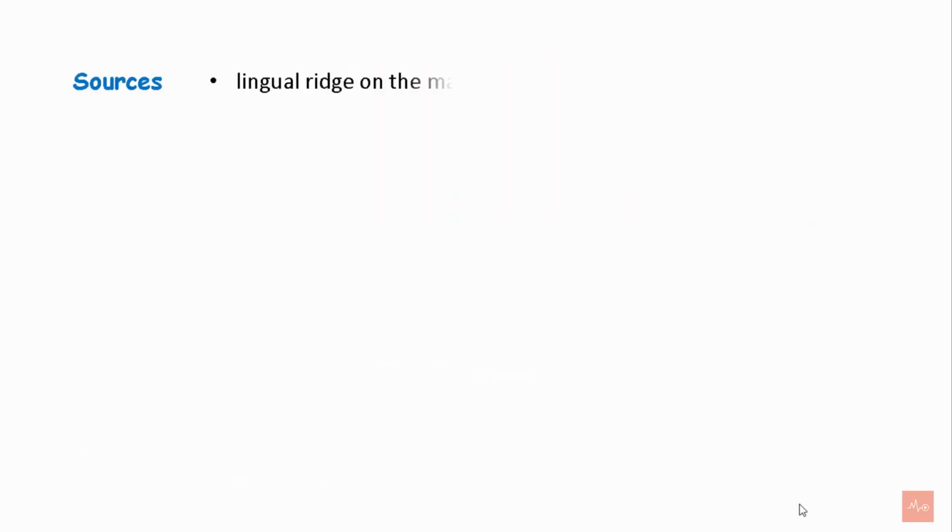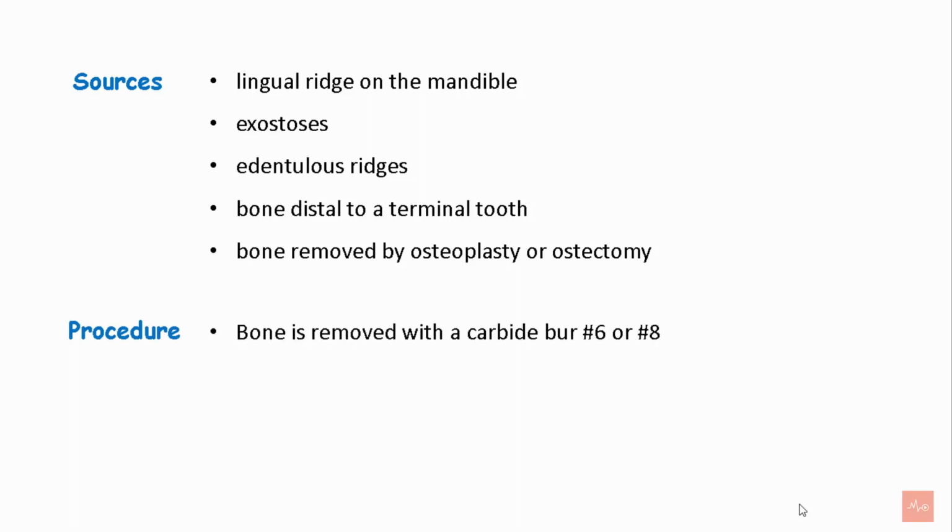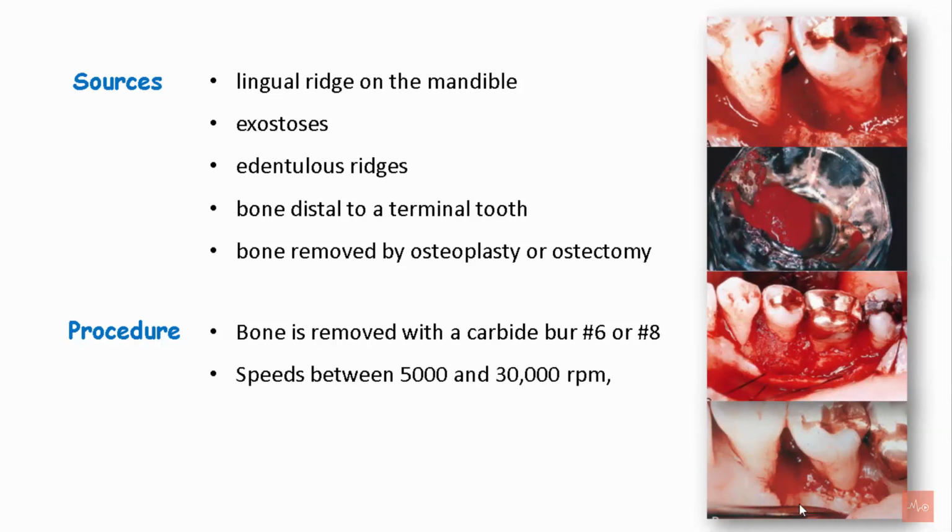It can be obtained from the lingual ridge of the mandible, exostosis, edentulous ridges, bone distal to the terminal tooth, and bone removed by osteoplasty or ostectomy. The procedure involves bone removal with a carbide burr 6 or 8 at a speed of 5000 to 30,000 rpm. It is placed in a sterile Dappen dish before placing into the defect, and it is generally used to treat intraosseous defects.